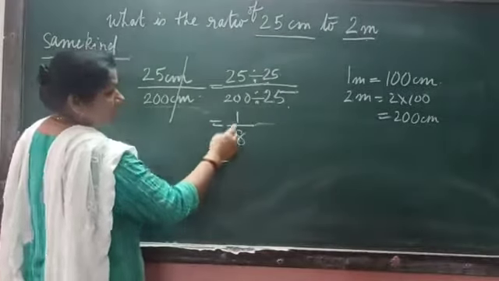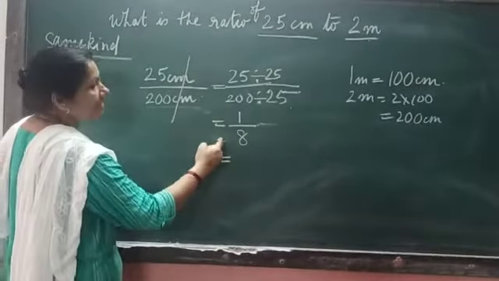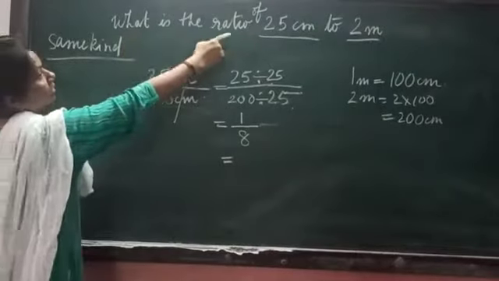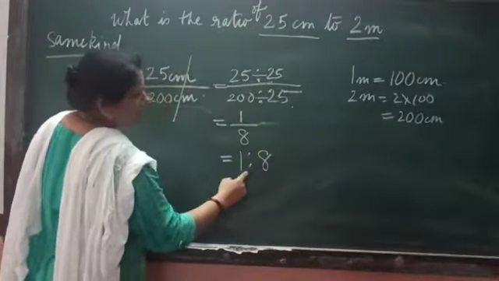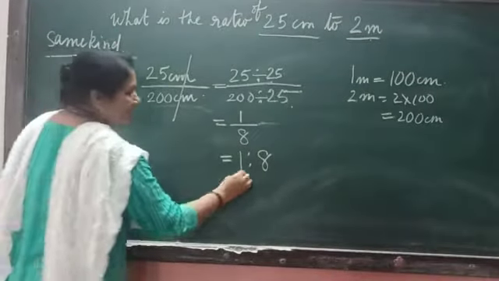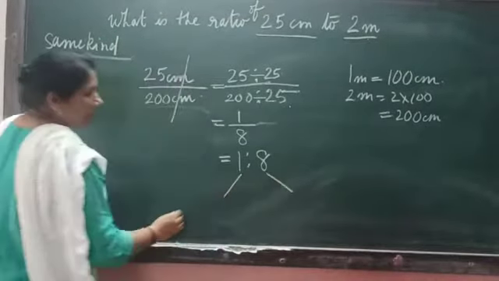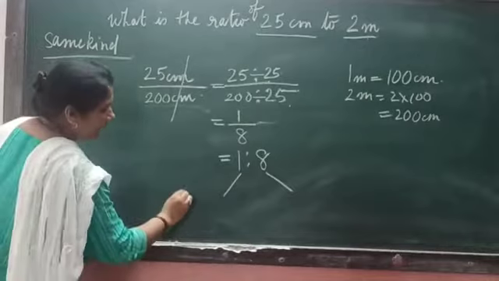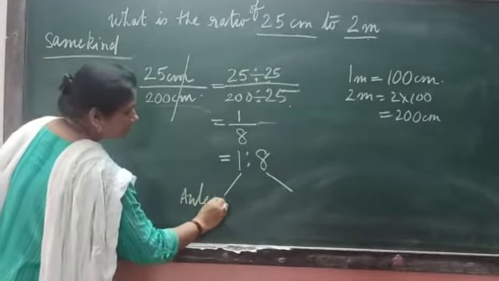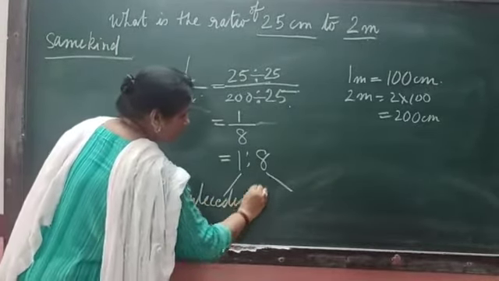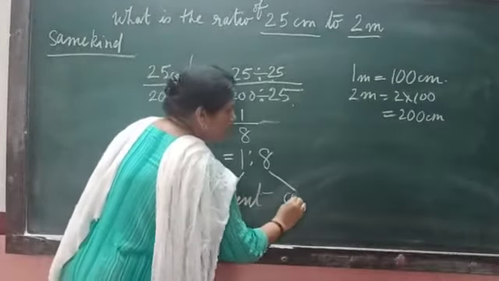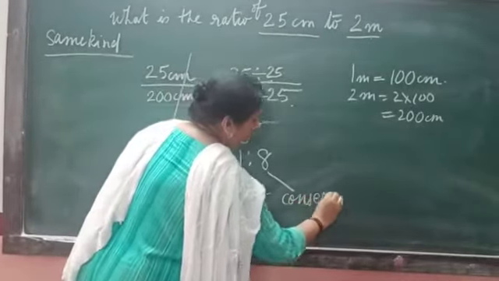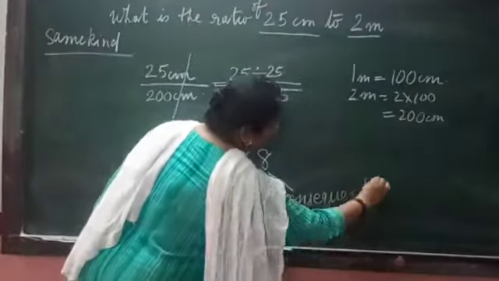Because this is in fractional form, we cannot write this as the answer. We have to write the ratio. So the answer is 1 is to 8. This is called 'is to'. The first term in the ratio is called antecedent, and the second term in the ratio is called consequent. This also you all should know.